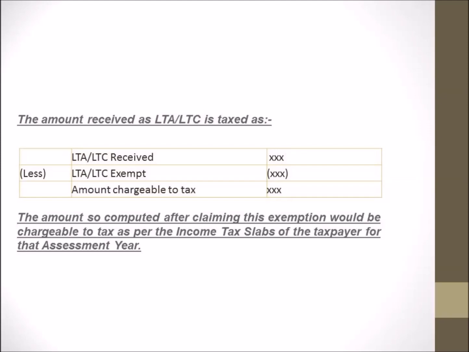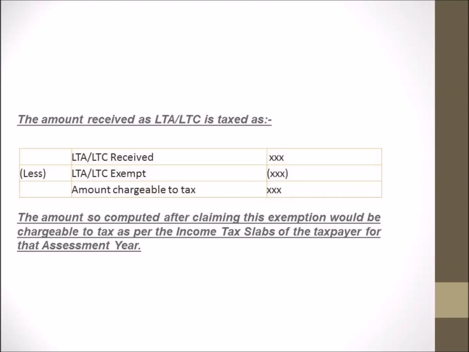So only the LTA which is exempted will be deducted and the remaining amount which is received by the employee will be chargeable to tax. As we have studied in the previous slide, not the whole amount received by the employee from the employer as LTA is exempted. It is only exempted up to a certain limit. And we'll see in the next slide what that limit is. And when that is subtracted from the LTA, LTC received, the remaining amount will be chargeable to tax.